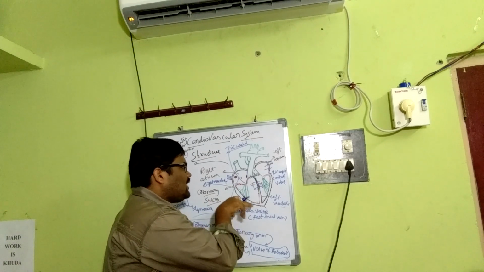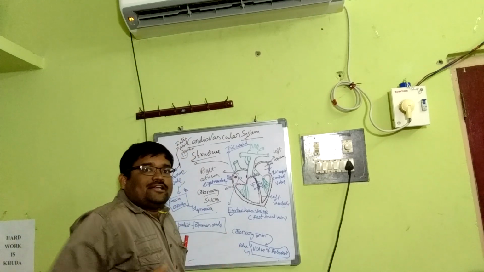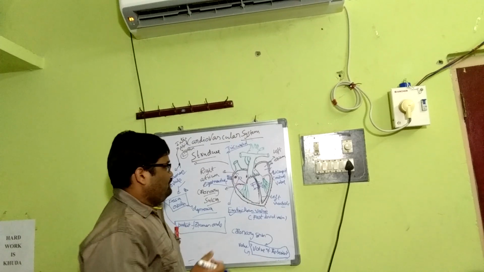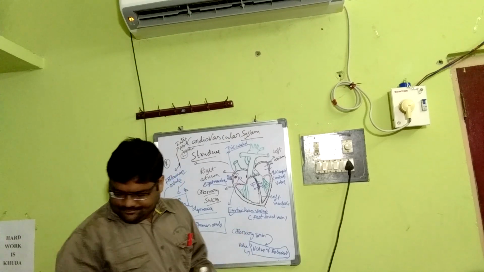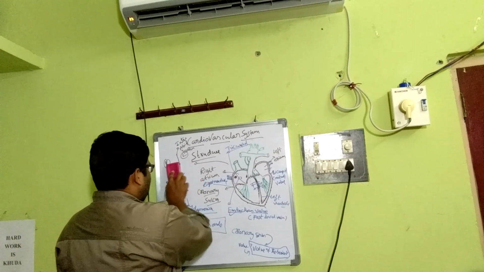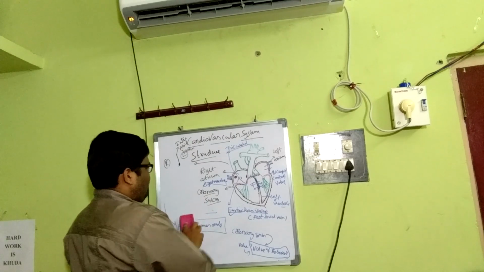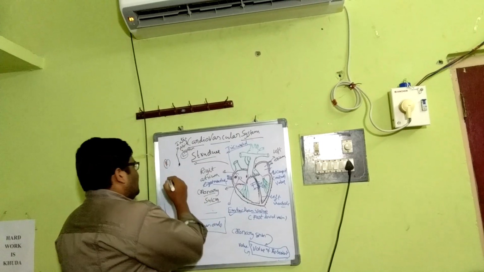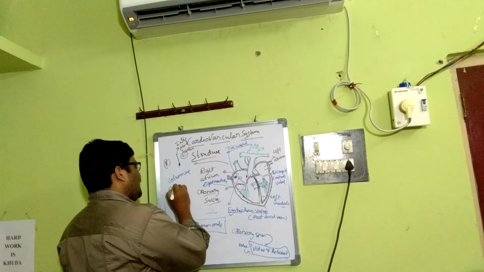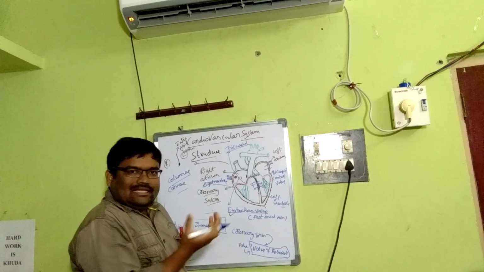Then, in the ventricles, the inner surface of the ventricle gives rise to projections called columnae carneae.